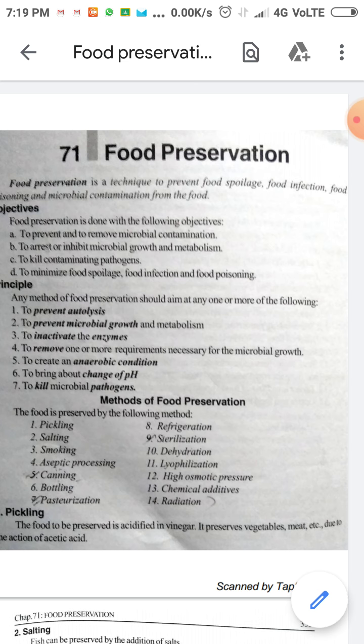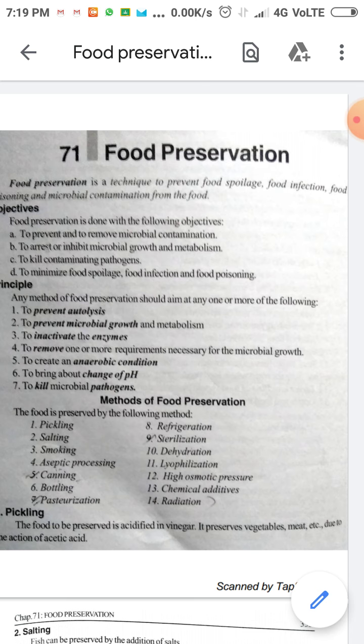The objectives are to prevent and remove microbial contamination, to inhibit microbial growth and metabolism, to kill contaminating pathogens, and to minimize food spoilage, food infection, and food poisoning. So these are the objectives of food preservation.